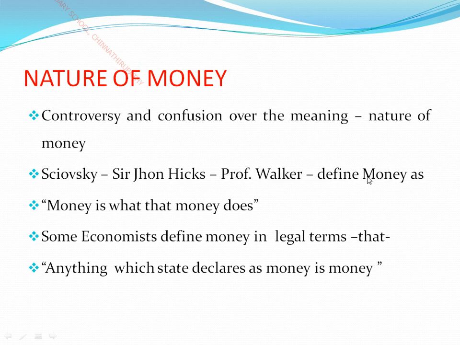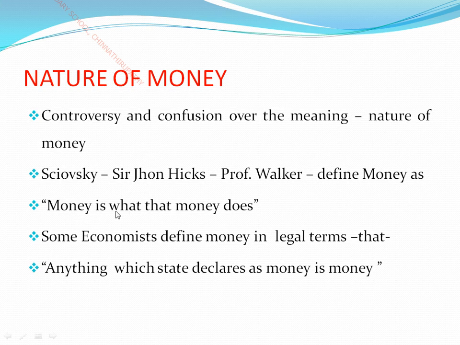A very simple and worthwhile definition is given by the great economist Professor Walker: money is what money does. Whatever things are done by money is known as money. Okay, children? By using money as an instrument, we can purchase anything and everything.